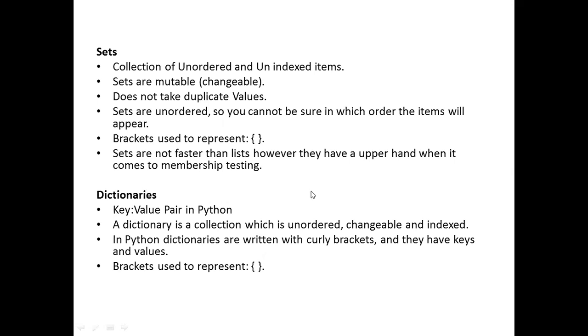Now coming to sets. Just now we have seen that sets are unordered and unindexed, and sets are mutable.